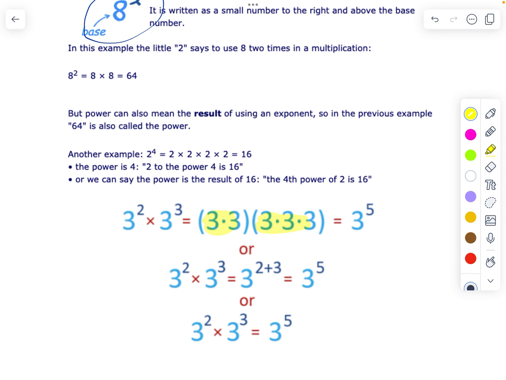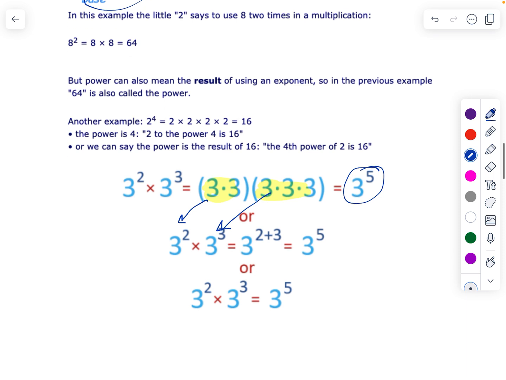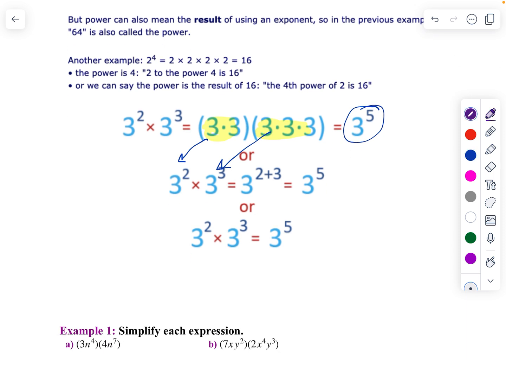Now I can write those with an exponent, can't I? 3 times 3 is 3 to the 2nd. Then 3 to the 3rd is 3 times 3 times 3. Notice I got five 3s, no matter how I do that. Notice, though, I can add those exponents, as long as I have the same base.